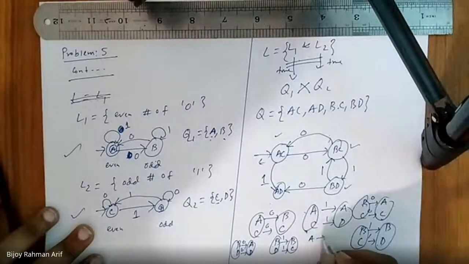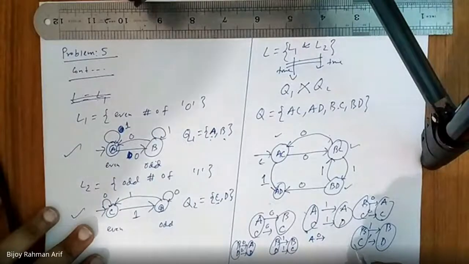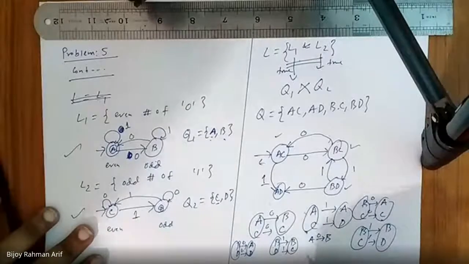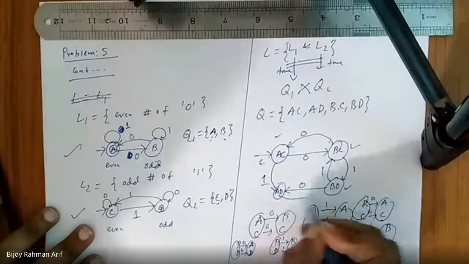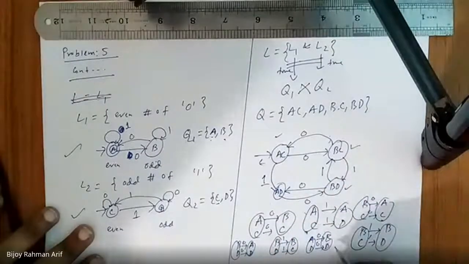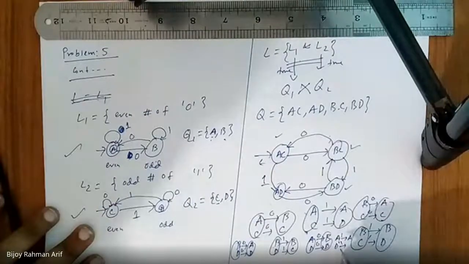Now A seeing 0, where should it go? B. Now D seeing 0, where should it go? D. So AD seeing 0 should go back to BD. And the final one, A seeing 1, where should it go? A. And D seeing 1, where should it go? C. So AD seeing 1 should go to BC.